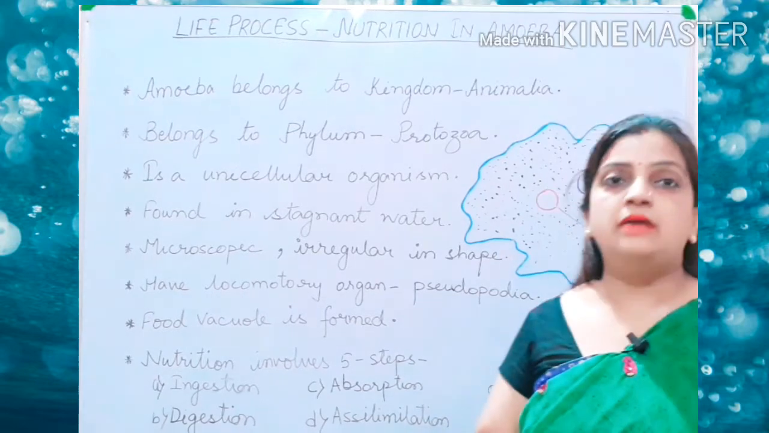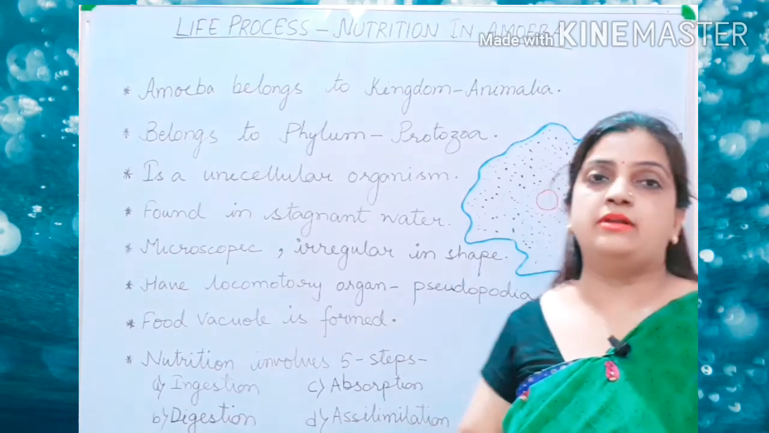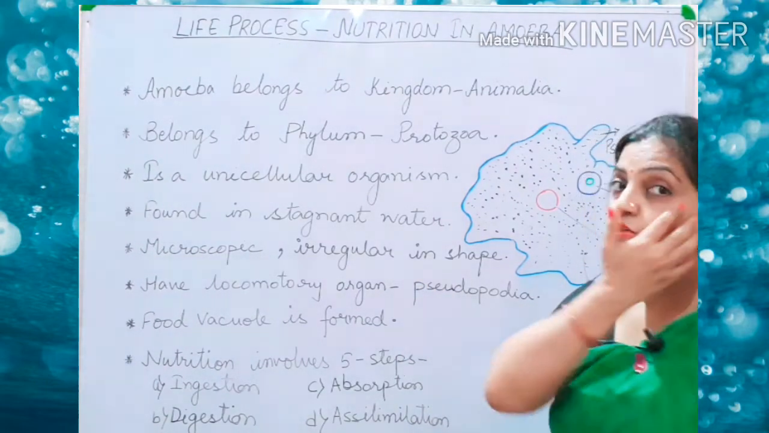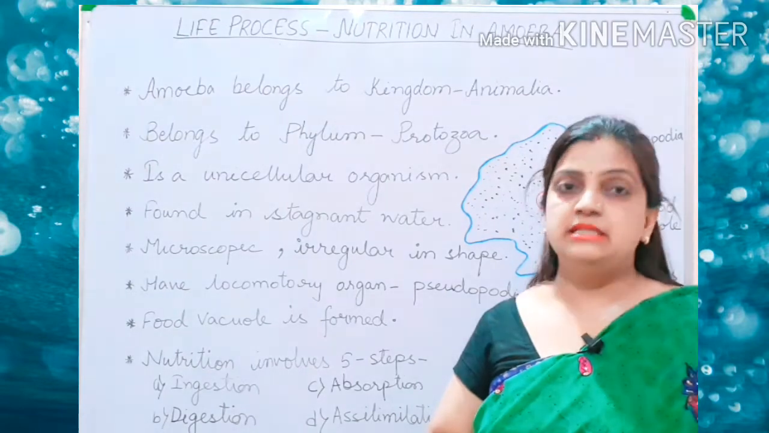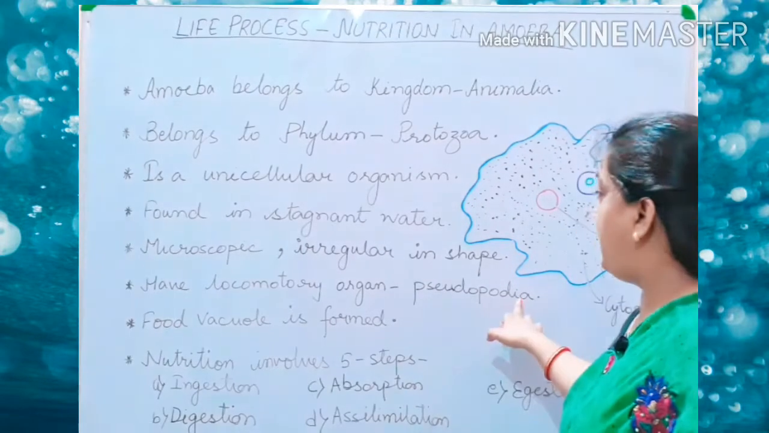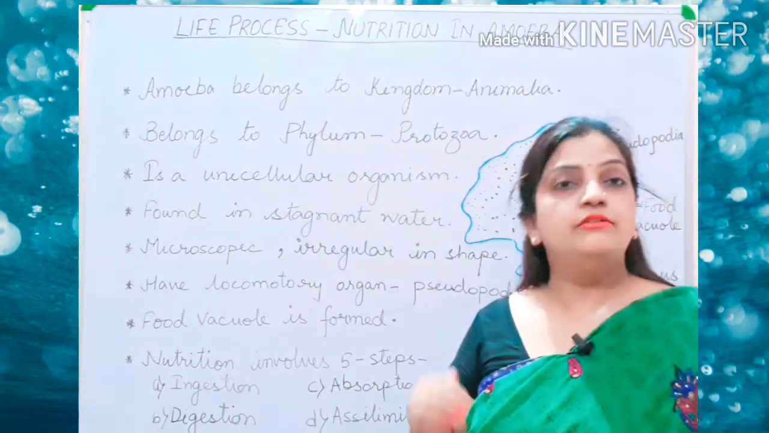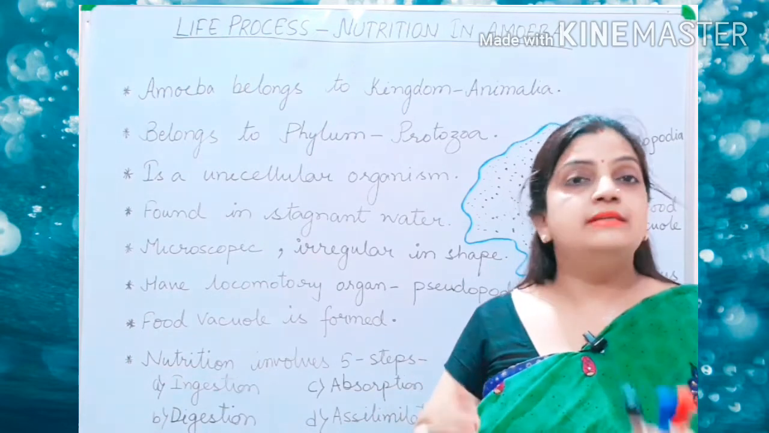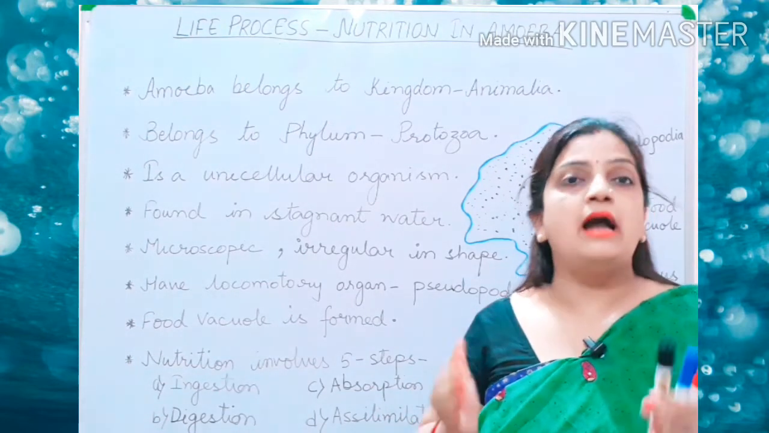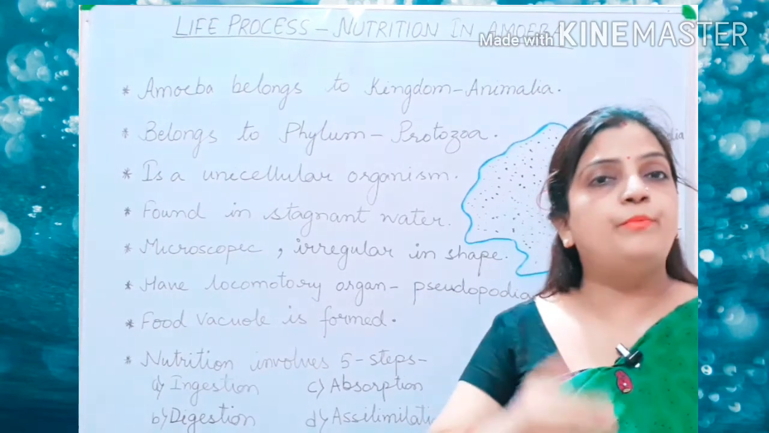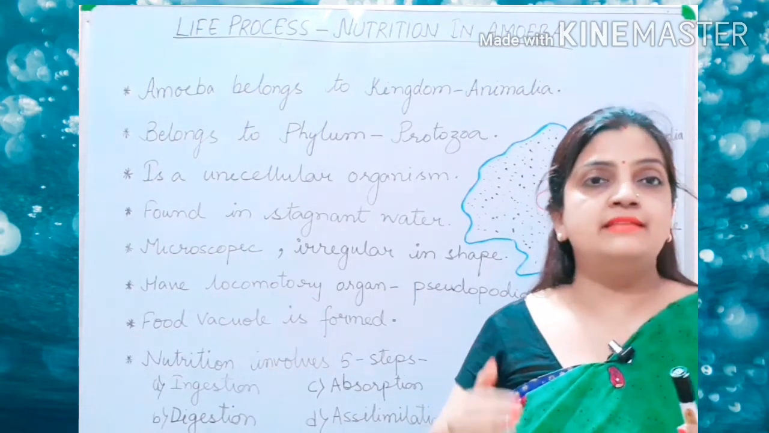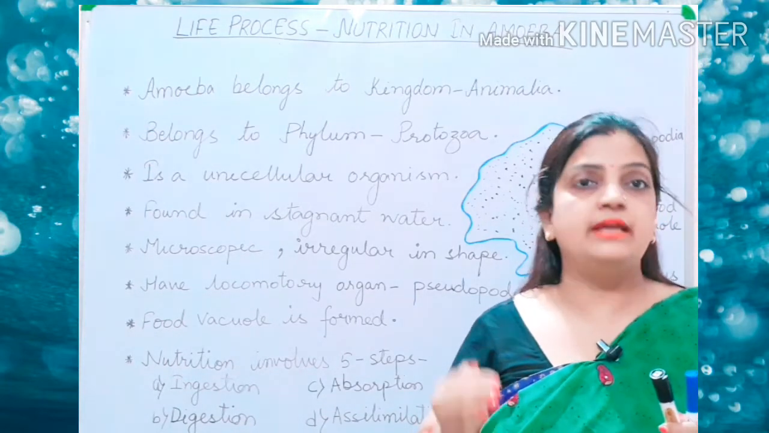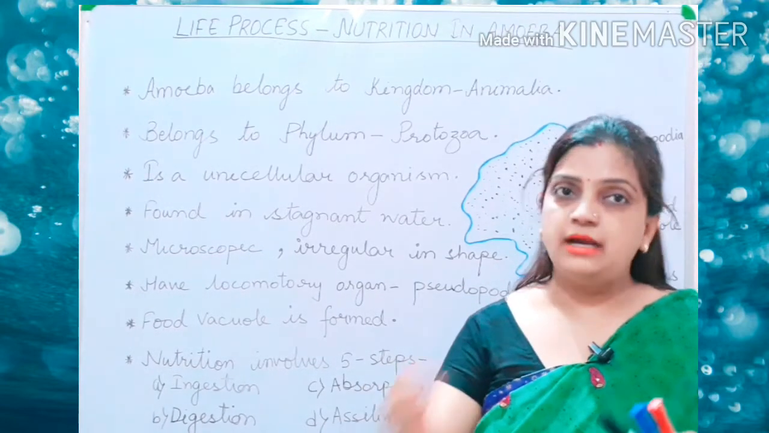Similarly, amoeba also possesses a locomotory organ, and that locomotory organ is called pseudopodia. Children, pseudo means false, which is not true. And podia means legs, feet. So pseudopodia, false feet. So the animal does not have actual feet, actual legs, but its body changes shape into a structure, and that structure is called pseudopodia, which helps the organism to move in stagnant water from one place to another.